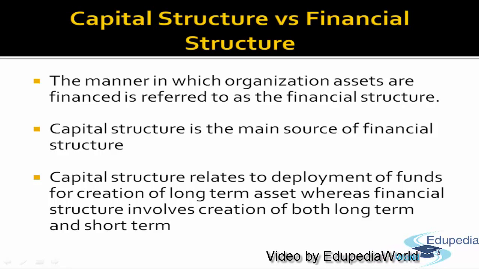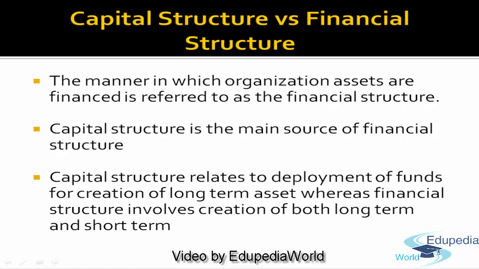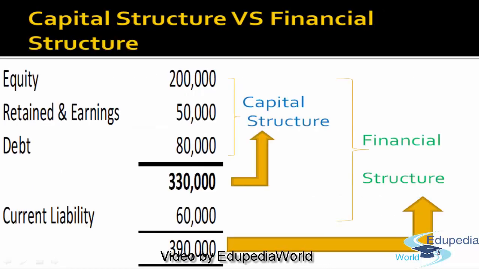If we look at the balance sheet of a company, the entire left-hand side, which consists of the capital and current liabilities, is called the financial structure of the company. If we just talk about the capital of the company, we talk about the capital structure. To explain, this is how the balance sheet of a company looks.